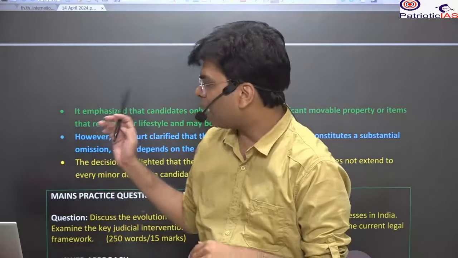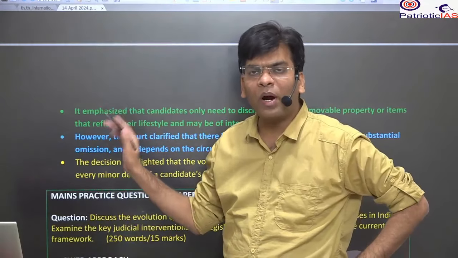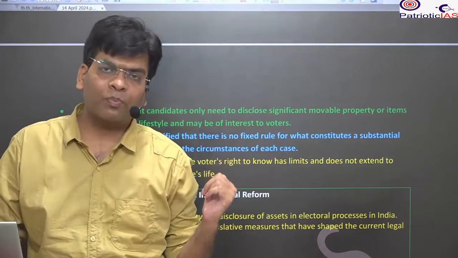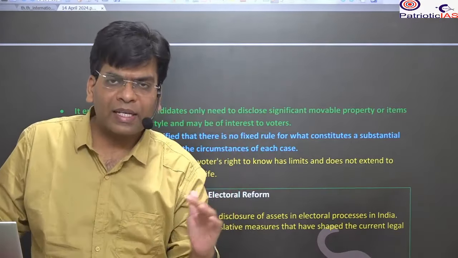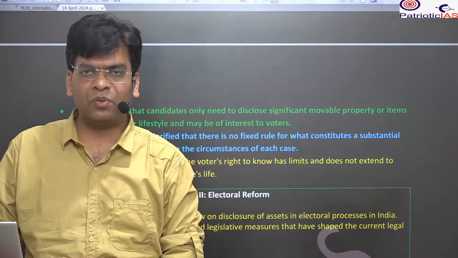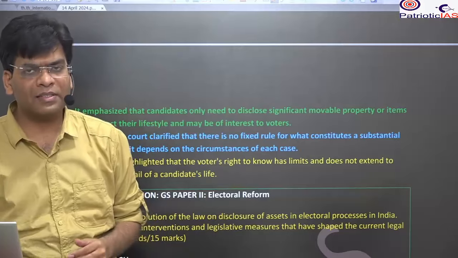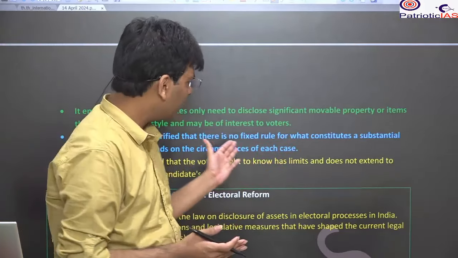The same applies to disclosure: what should be the amount of the disclosure has not been defined by the court. Case by case, they go through each case to decide the asset level, so there could be confusion. This is not a good thing.